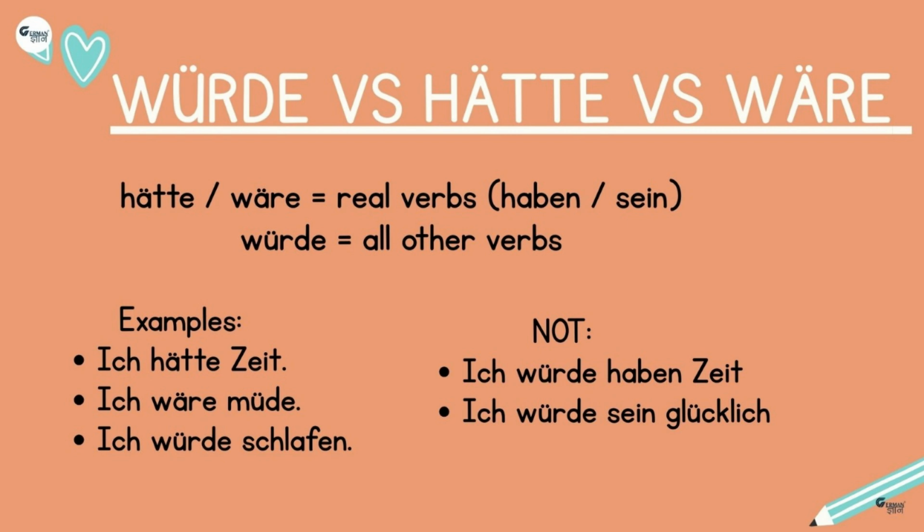And ich würde schlafen, here würde is not the main verb, the main verb is schlafen, and because that is an action verb we are using würde. And remember, we never use würde with haben and sein. For example, ich würde haben Zeit, this is wrong. Or ich würde sein glücklich, this sentence is again wrong. That means we never use würde with sein or haben.